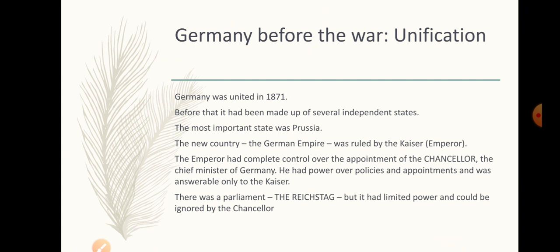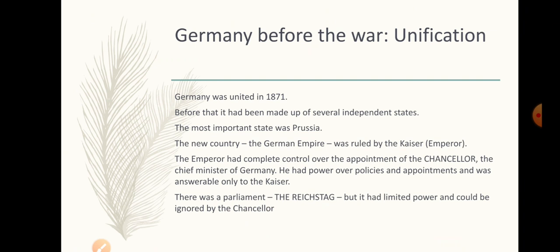So today we're going to revise some concepts that you took in year 6. We will be talking about Germany before the war and the unification of Germany. Now, you know that Germany was united in 1871. Before that, Germany had been made up of several independent states, and the most important state was Prussia. I will show you a map shortly.